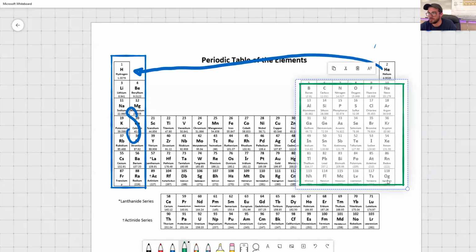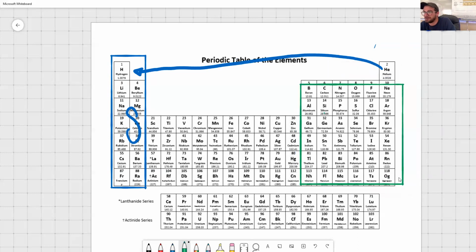From boron through, what are we calling this these days? Oganesson, right? I can't even pronounce half of these things. So these P elements down here, those are considered your P block elements. From group 3A to group 8A, those are your P block elements because the electrons found in that sublevel have a certain shape. We're going to talk again more about sublevel shape, but right now I just want you to identify these different blocks.